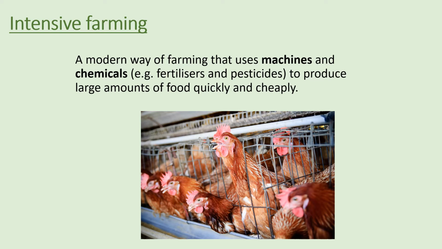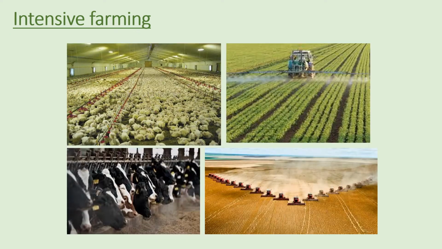This type of farming can also be referred to as pasture farming. It's where lots of animals are kept in small cages or small areas together, and monoculturing, where there's only one crop grown. Competing plants and animals are removed, so the crop is safe, but this also reduces biodiversity because there's only one species.